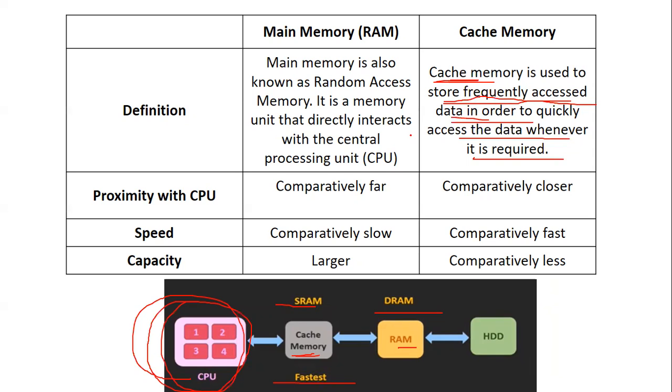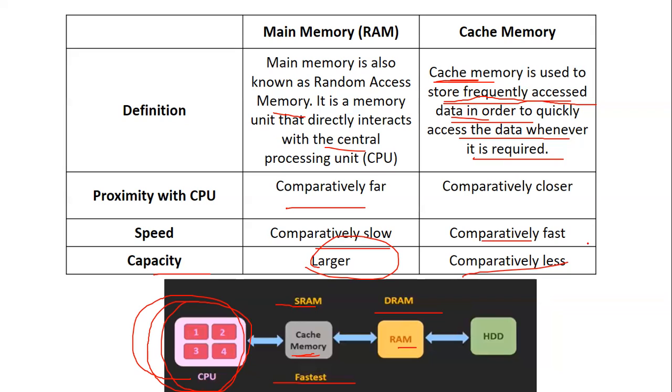Main memory is also known as random access memory. It is a memory that directly interacts with the CPU, that is, the central processing unit. That's the reason I brought the diagrammatic presentation. Main memory RAM is much faster compared to secondary storage, whereas cache memory is comparatively faster still. The capacity of the main memory is larger, and the capacity of the cache memory is comparatively lesser.